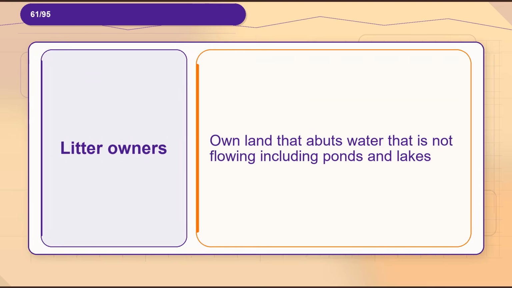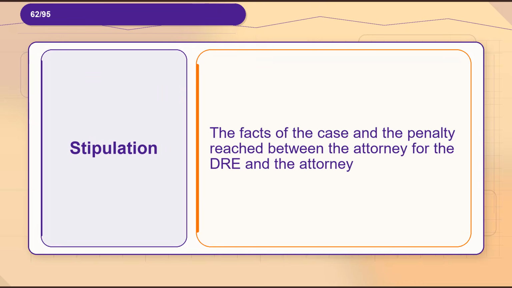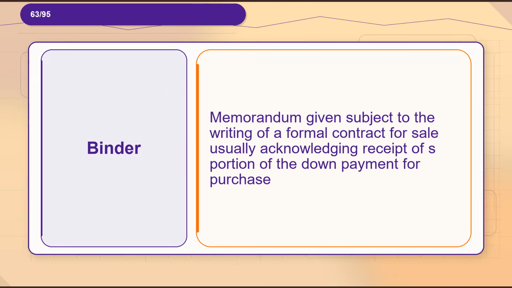Flashcard 61. Term, littoral owners. Definition, own land that abuts water that is not flowing, including ponds and lakes. Flashcard 62. Term, stipulation. Definition, the facts of the case and the penalty reached between the attorney for the defendant and the attorney. Flashcard 63. Term, binder. Definition, memorandum given subject to the writing of a formal contract for sale, usually acknowledging receipt of a portion of the down payment for purchase.